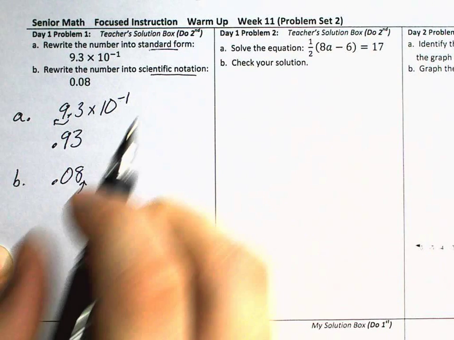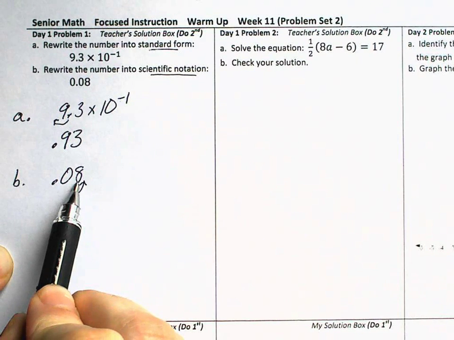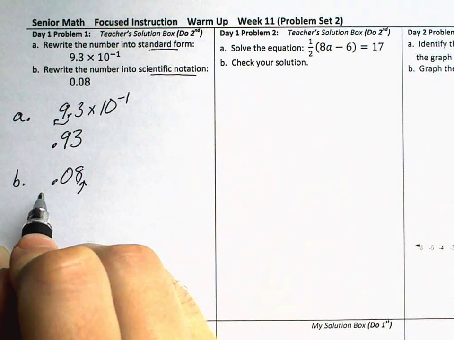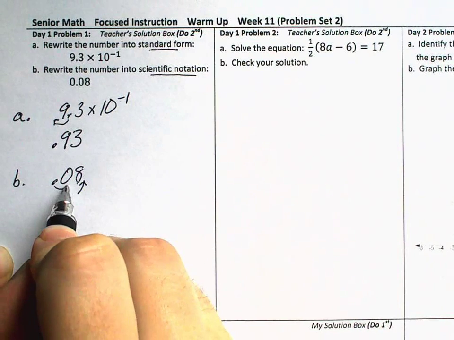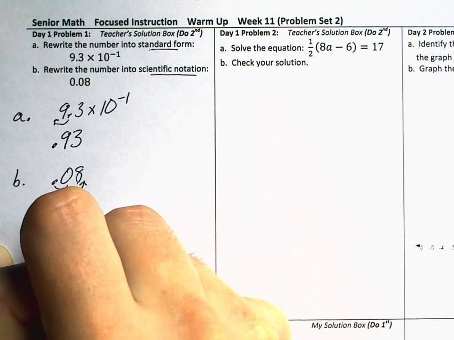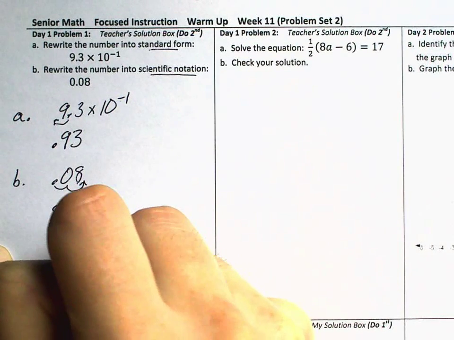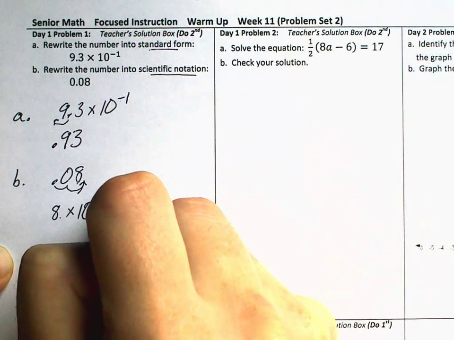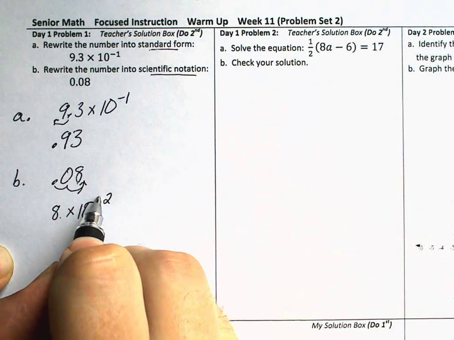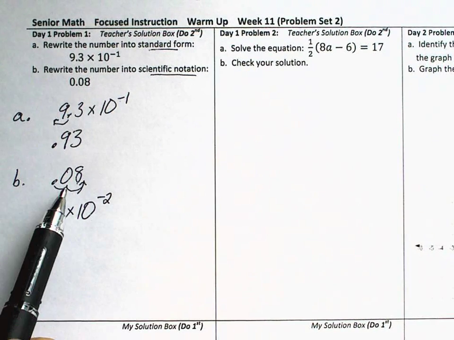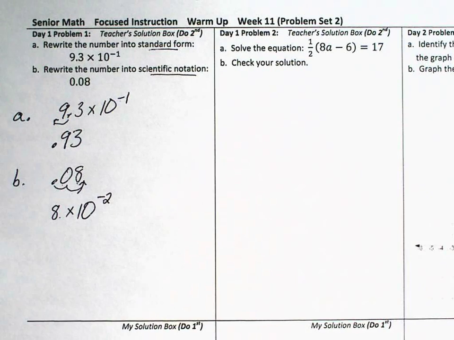That means it needs to be moved here so that the digit 8 is to the left of the decimal point. And we need to move 1, 2 spots. That will create 8, then the decimal point, times 10. And then the exponent, remember, it involves a 2, but it needs to be a -2 to create this decimal number. Now, day 1, problem 2.